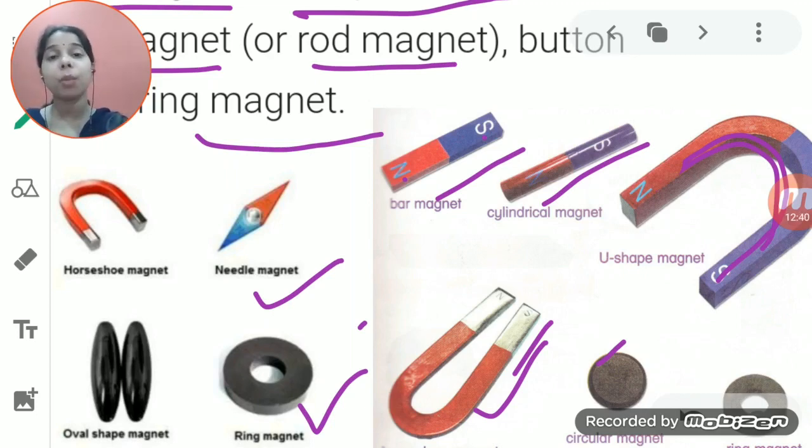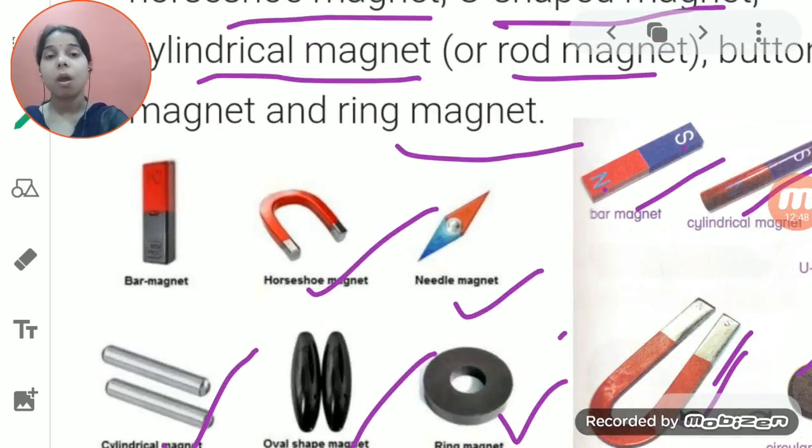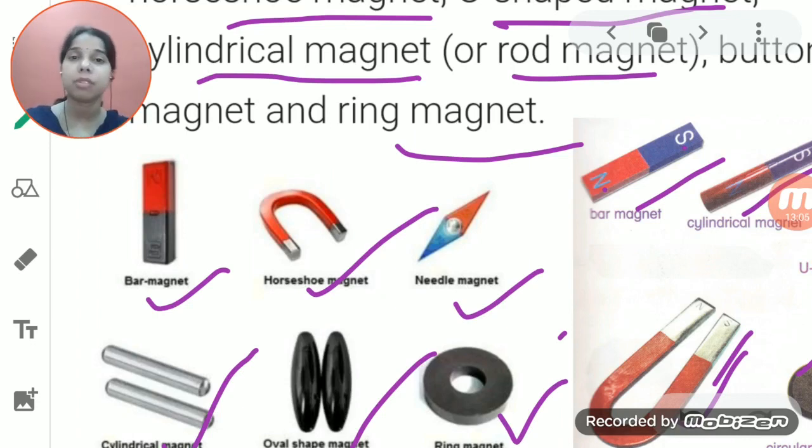It can be a ring one, it can be horseshoe, it can be oval shape. Cylindrical magnet is also there, students. Or a bar magnet is this. So all the different types of magnets are available, and their shapes and sizes vary, and they are used for different purposes according to their shape and size.